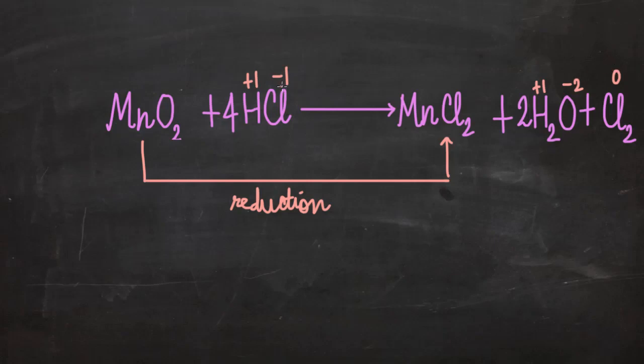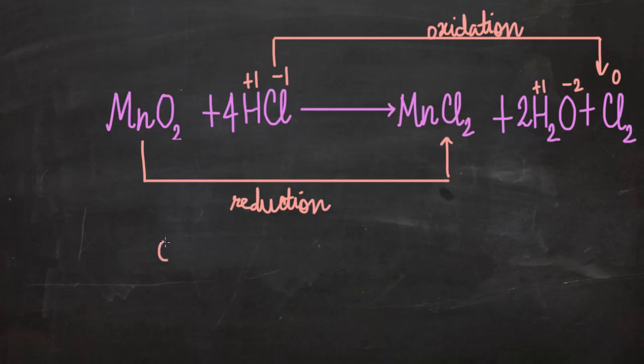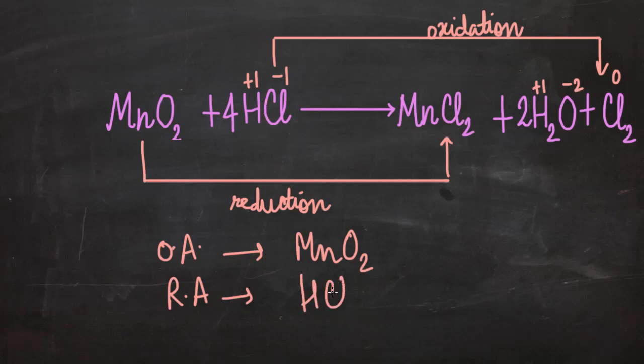Since there is increase in oxidation number from -1 to 0, this is oxidation. So let's write the oxidizing agent and the reducing agent. Oxidizing agent will be MnO2 because it is getting reduced, and reducing agent will be HCl because it is getting oxidized.